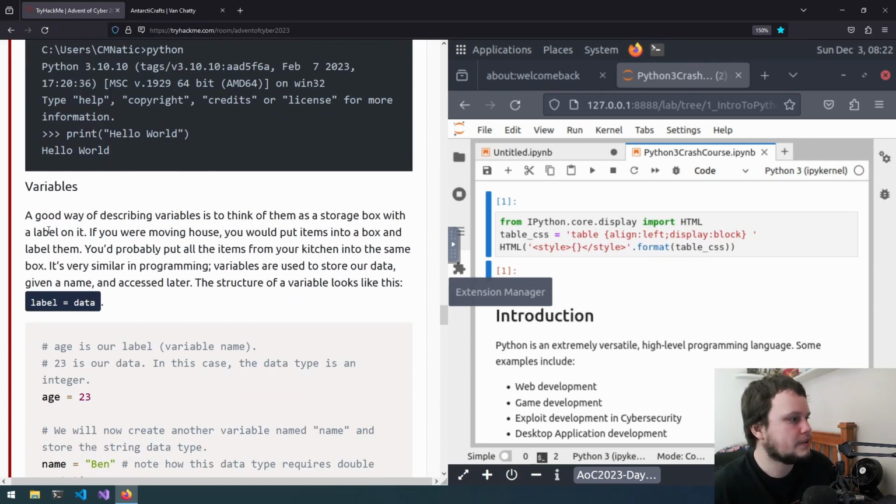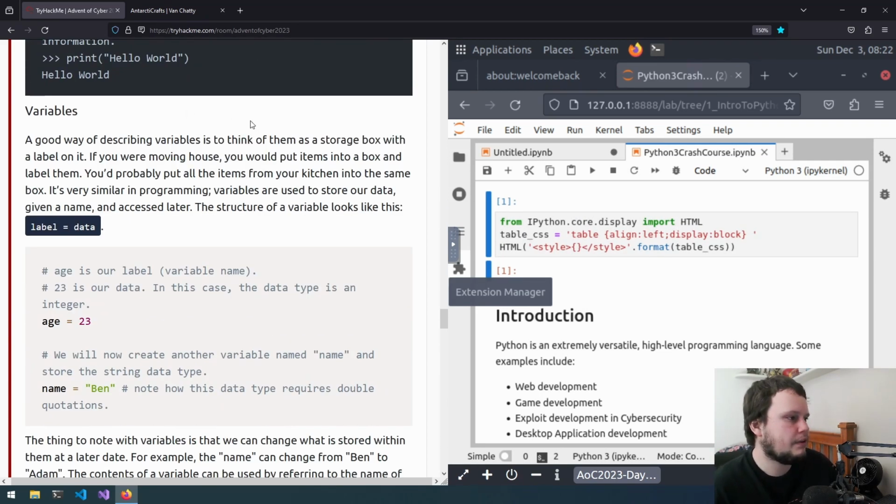Okay, so variables. A good way of describing variables is to think of them as a storage box with a label on it. If you are moving house, you would put items into a box and label them. You'd probably put all the items from your kitchen into the same box. It's very similar in programming. Variables are used to store data, given a name, and accessed later. The structure of variables looks like this.